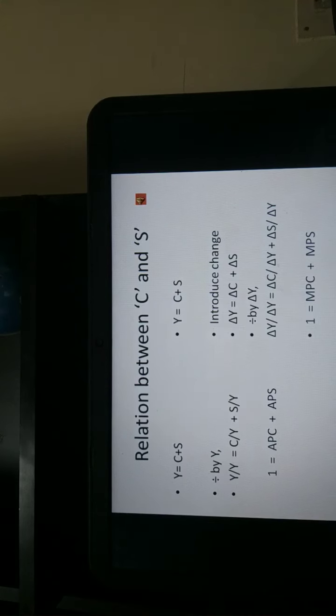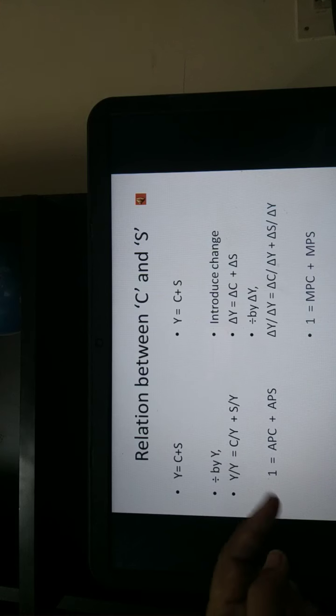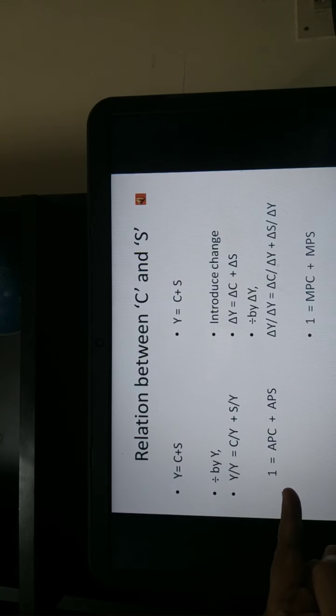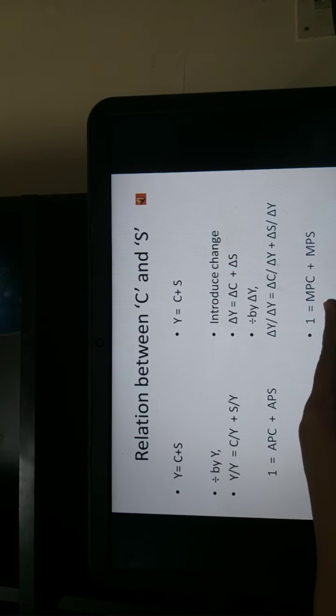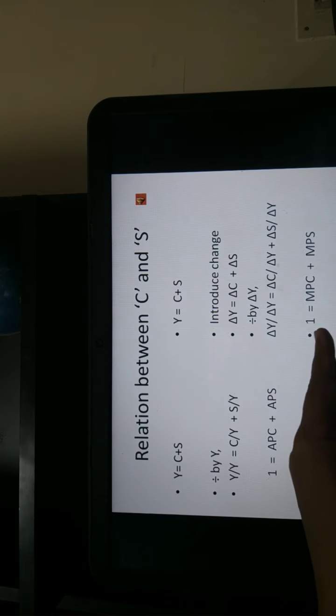So, on the whole, the relationship between APC and APS, MPC and MPS is understood from the basic equation Y is equal to C plus S. Let me repeat. The average propensity to consume plus average propensity to save will be equal to 1, and the marginal propensity to consume plus the marginal propensity to save is also equal to 1.